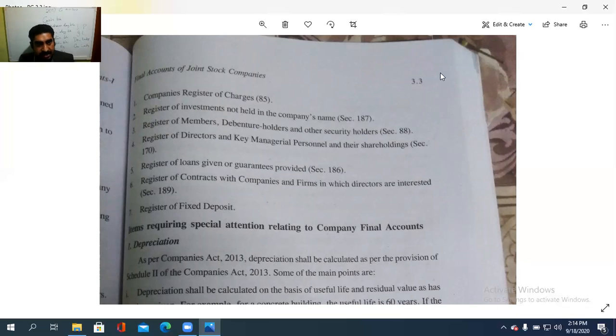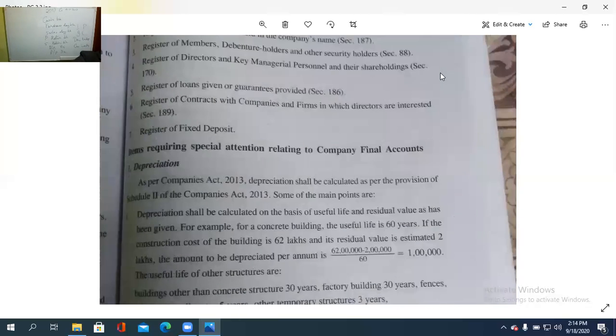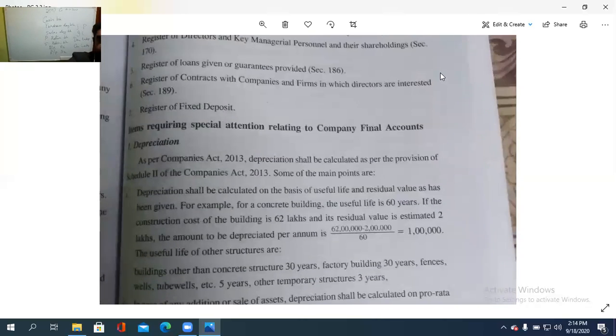Register of members, debenture holders and other security holders, section 88. Register of directors and the key managerial personnel and their shareholdings, section 170. Register of loans given or guarantees provided, section 186. Register of contracts with the companies and firms in which the directors are interested, section 189, and register of fixed deposits. Next, ഇതെല്ലാം പ്രിപ്പയർ ചെയ്യണം എന്നുള്ളതാണ്.